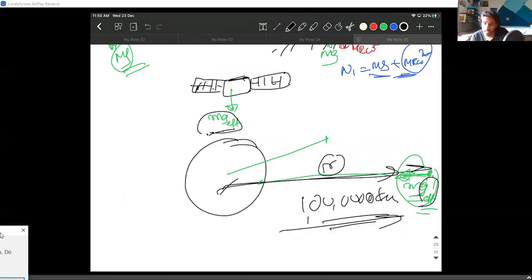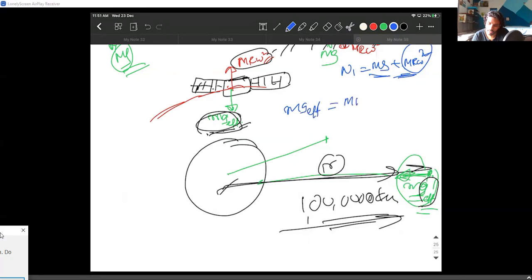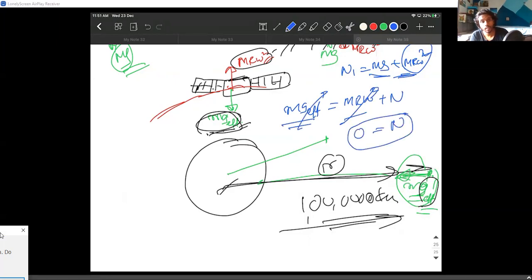It is just that because of this circular motion, they also feel some m r omega square, which is a centrifugal force. And the best part is they two actually balance each other. So mg effective equals m r omega square plus, let us just say, normal force. But these two balance each other completely. That makes the normal force 0. So the astronauts who are inside a satellite, aren't they actually having weight?